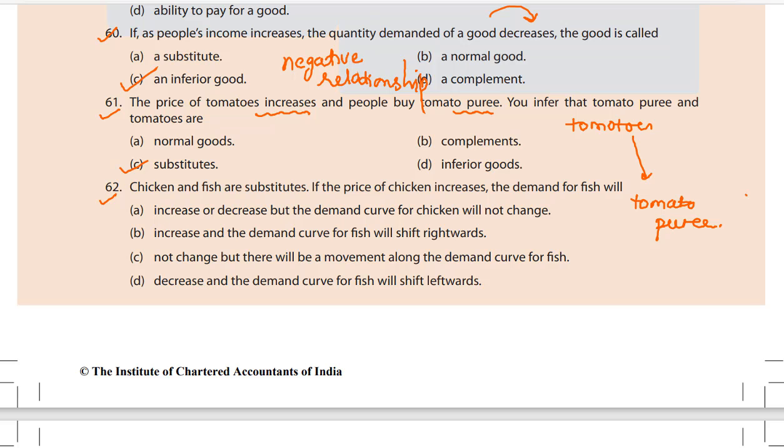Chicken and fish are substitutes. If the price of chicken increases, the demand for fish will A. Increase or decrease, but the demand curve for chicken will not change. B. Increase and the demand curve of fish will shift rightward. C. Not change, but there will be a movement along the demand curve for fish. Or D. Decrease and the demand curve for fish will shift leftwards.